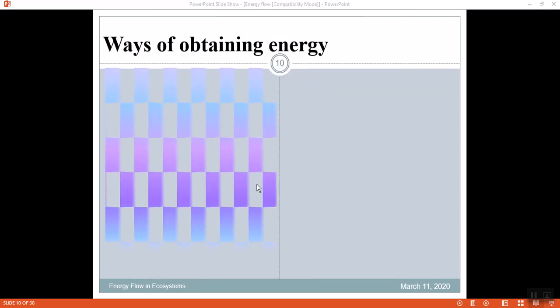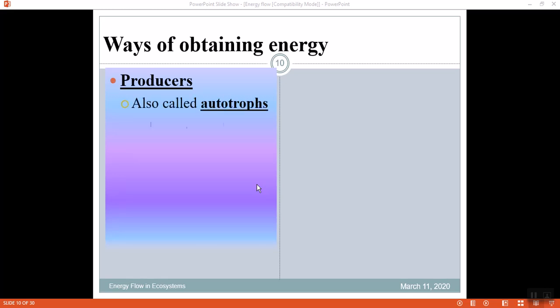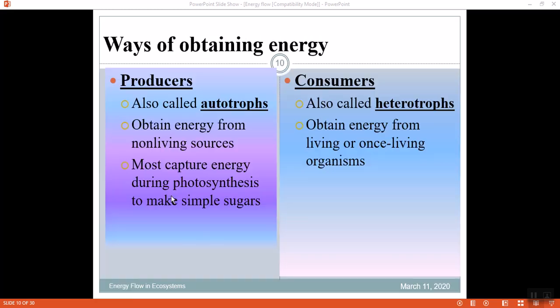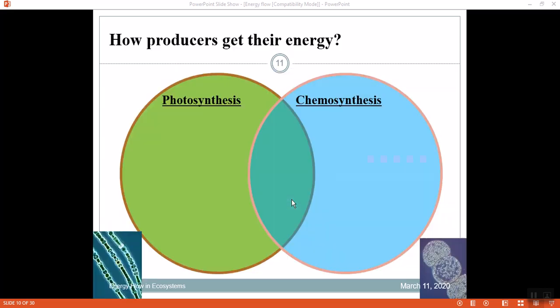Ways of obtaining energy: these are the different ways a producer gets energy from the sun. They are autotrophs, and most of the energy received from the sun is converted during the photosynthesis process. Consumers obtain their food energy from other living organisms.